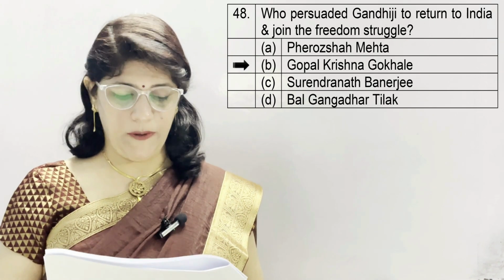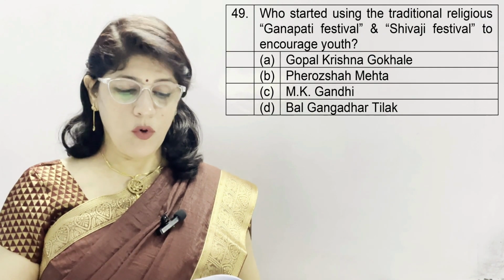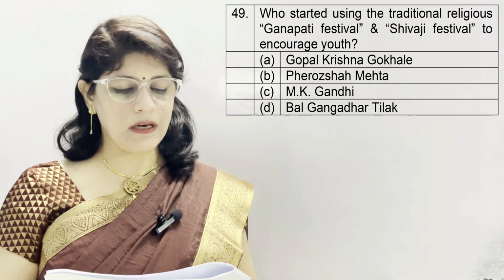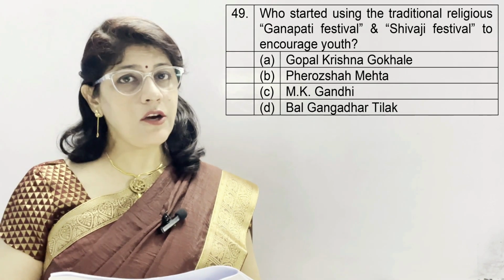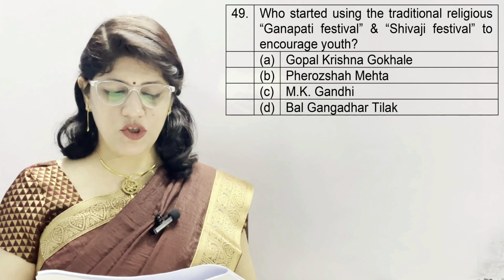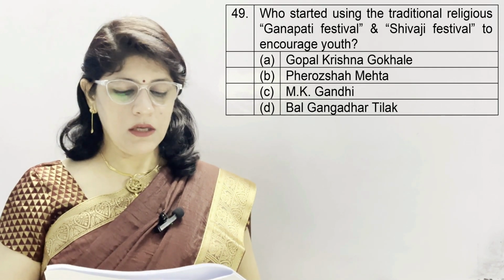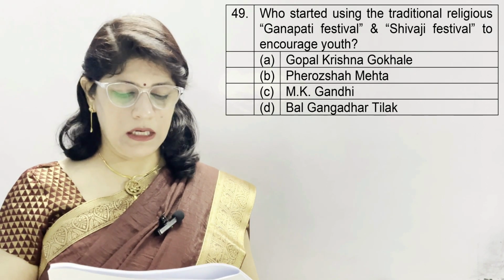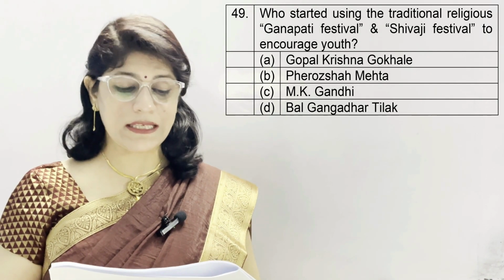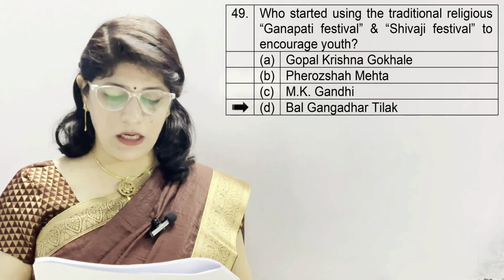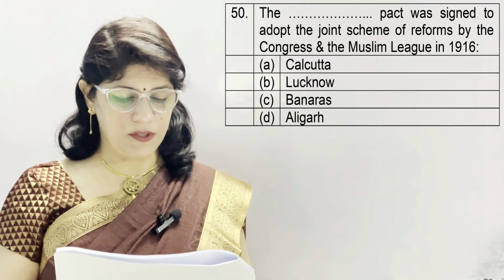Gopal Krishna Gokhale. Question number 49. Who started using the traditional religious Ganpati festival and Shivaji festival to encourage youth? A option Gopal Krishna Gokhale, B. Firoz Shah Mehta, C. M.K. Gandhi and D. Bal Gangadhar Tilak, and the correct option is D. Bal Gangadhar Tilak.